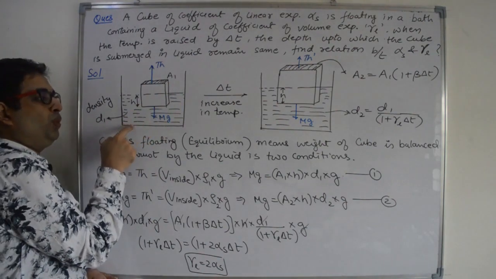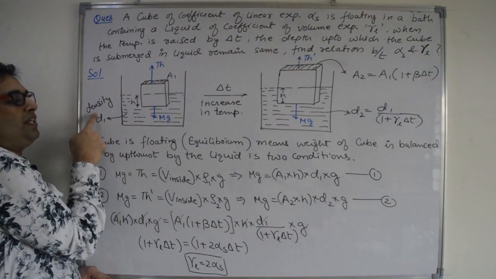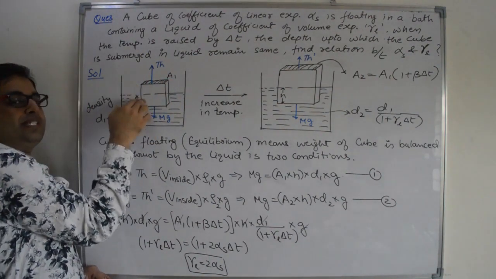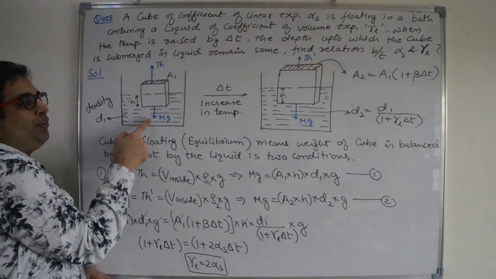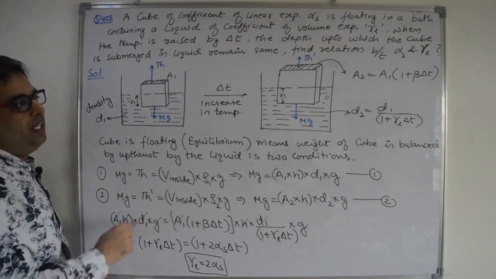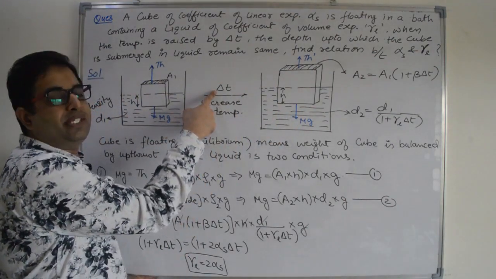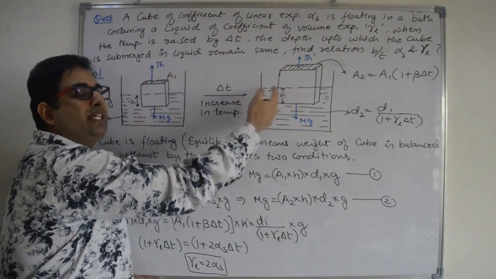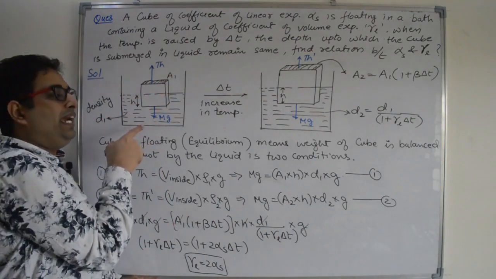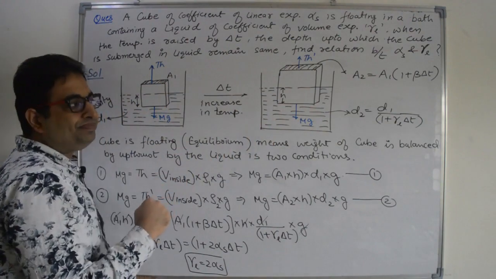Let us suppose at lower temperature the area of the cube is A1, density of the liquid is D1 and depth up to which the cube is inside the liquid is H. Weight of the cube is mg and the thrust force is Th. Now we will increase the temperature, and the increase in temperature is delta T. With increase in temperature, the volume of the cube will increase, it will expand, and the density of the liquid will decrease because of liquid expansion.